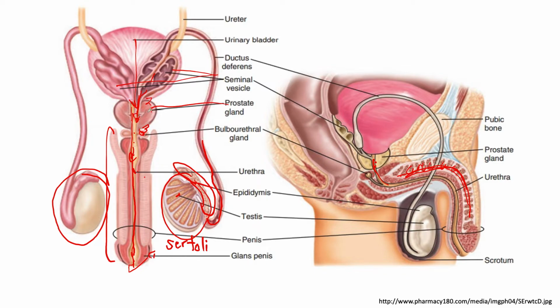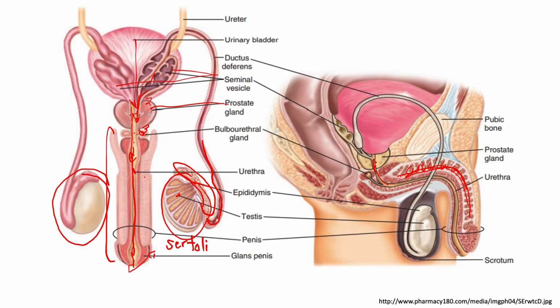And these prostate glands, if you have heard among advertisements and medical terms, are the ones that are prone to cancer among male individuals. This is a rather sensitive part of the male reproductive system.